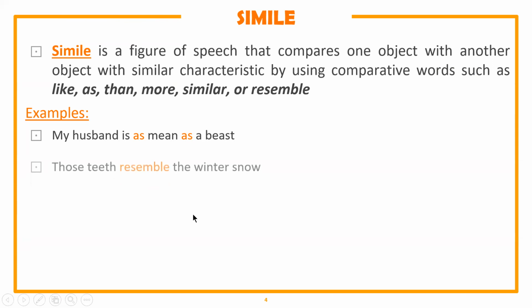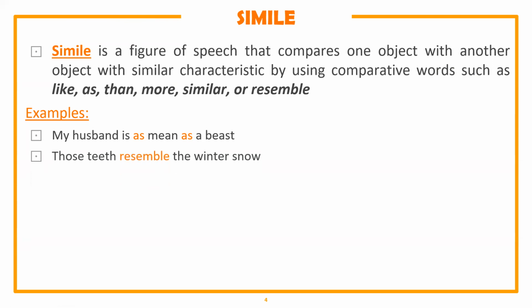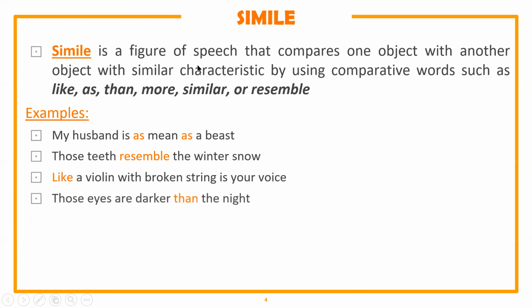The next one is, those teeth resemble the winter snow. The comparative word here is resemble, and it compares the teeth with winter snow. Like a violin with broken string is your voice. Here it uses like as the comparative word, and it compares your voice with a violin with broken string. And the last example is, those eyes are darker than the night. So here the comparative word that is used is than, and it compares the eyes with the night.